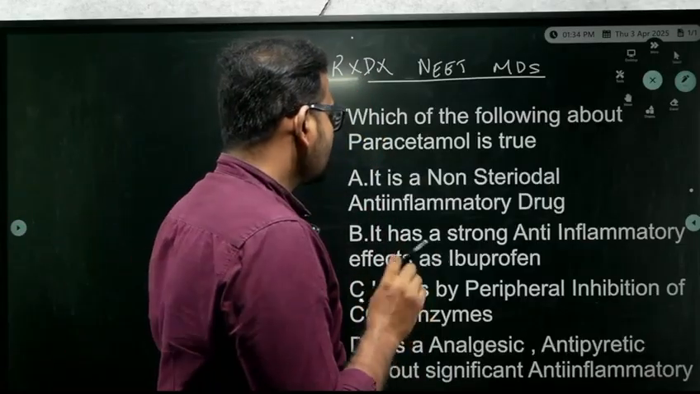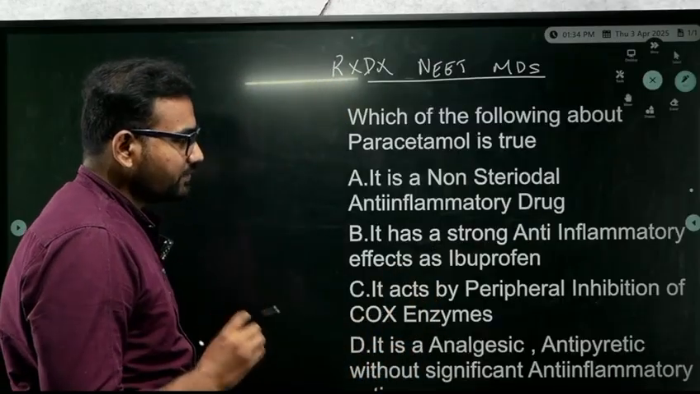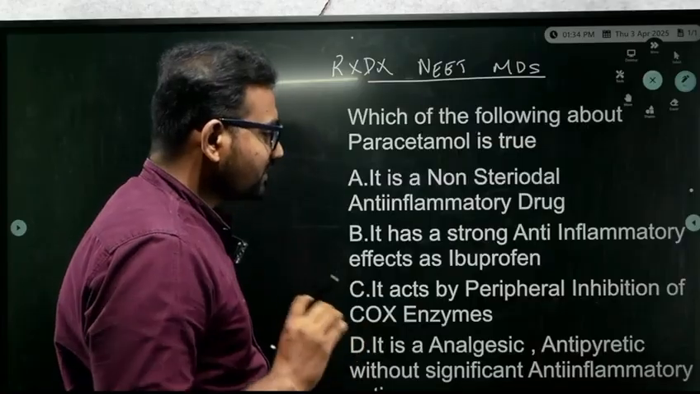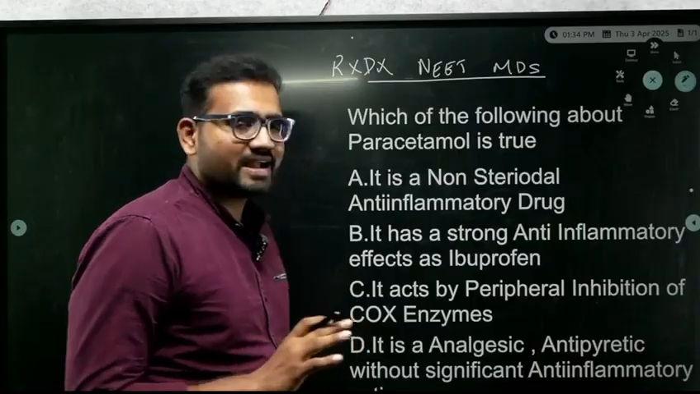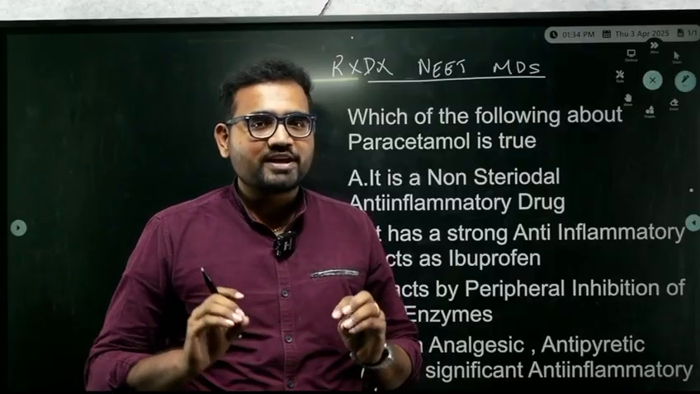Okay, so it is a non-steroidal anti-inflammatory drug. It has a strong anti-inflammatory effect as brufen. It acts by peripheral inhibition of COX enzymes. It is an analgesic, antipyretic without significant anti-inflammatory action. Okay, so how many of you know that paracetamol is not actually an NSAID?